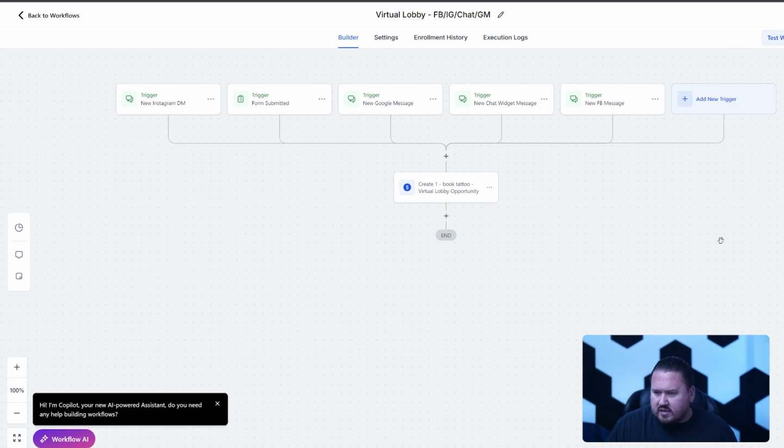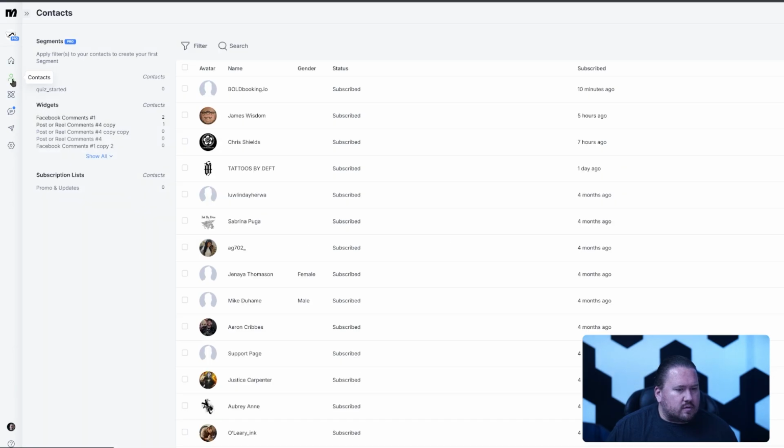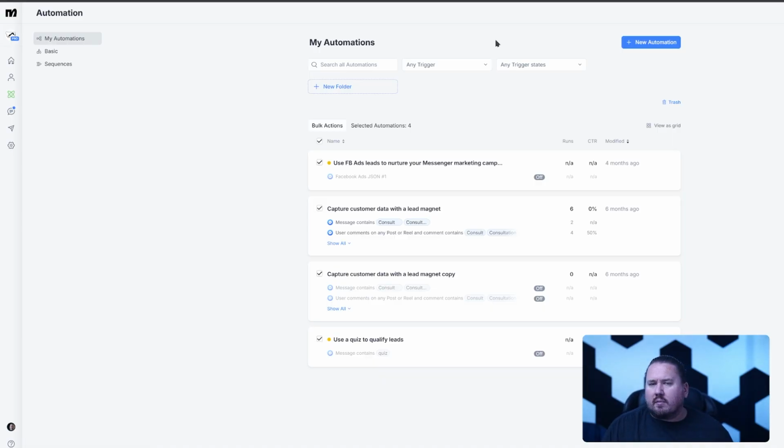Oh, the ManyChat is also firing. That's what's going on here. So this also went for BoldBooking 10 minutes ago. So how do we stop this? Capture user data. Cool. That should fix the doubling up. And now let's try that again.